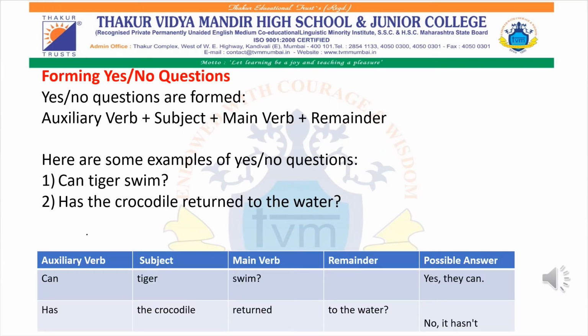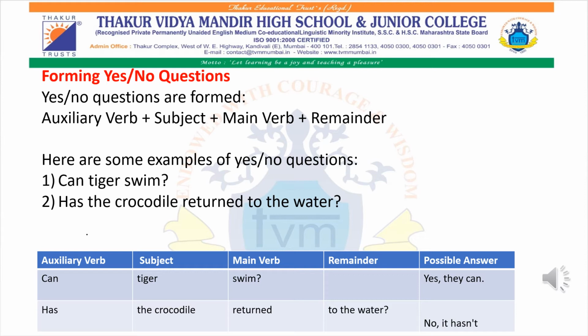We are going to study now the formation of yes and no questions. So whenever we have to form a question where we are expecting just to get a yes or no answer, then we have to form the question in this manner. First, we'll have the auxiliary verb plus subject plus main verb plus the remainder. Here are some examples of yes/no questions.